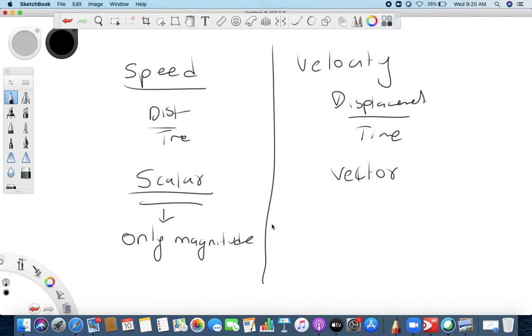Magnitude means what? Let's say I ask you what is your weight, you say 30 kg, 40 kg, 60 kg, whatever. So when you say weight, you only define value. Magnitude means only value. You do not say direction, right? So when you only say value, this is called scalar quantities, right?